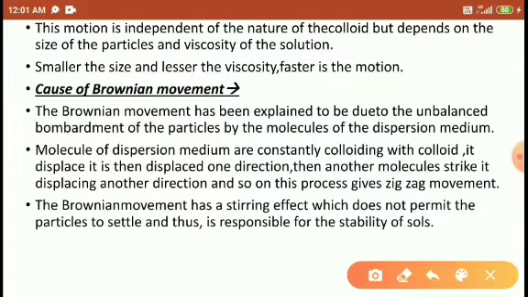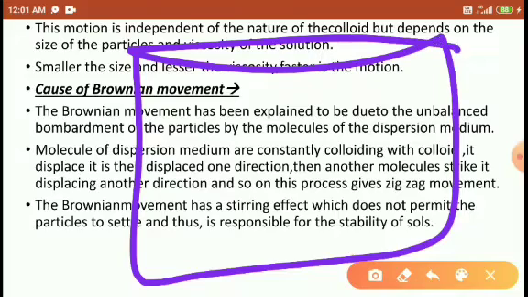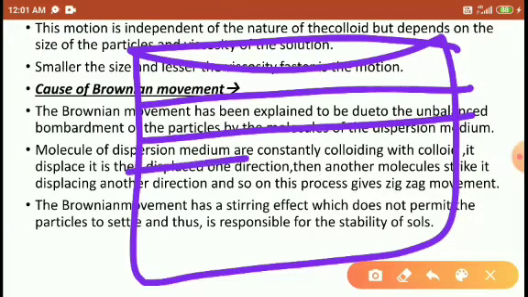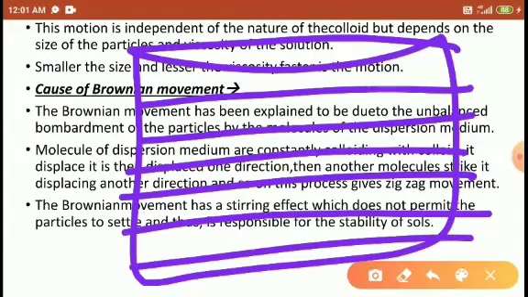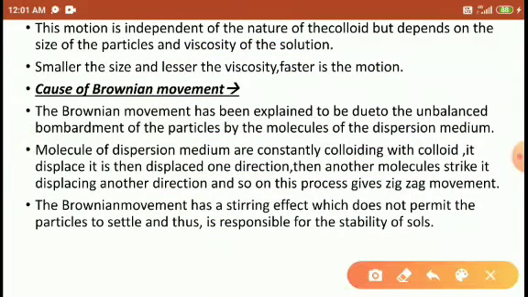Right, students, in a glass of water the water layers are present. The particle is first struck here. After colliding with this layer, it moves upward. After colliding with this layer, it moves downward again. After colliding with this, it moves upward again. Like this it happens, so it is called zigzag movement.